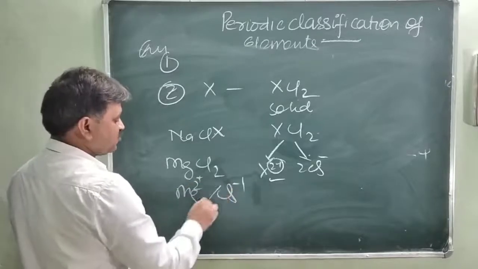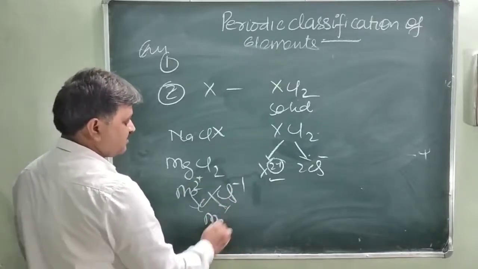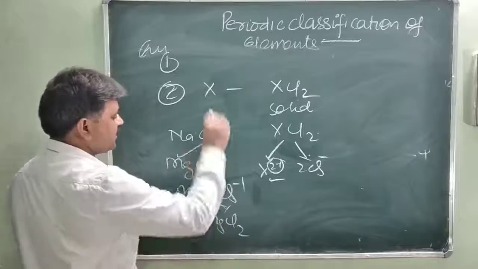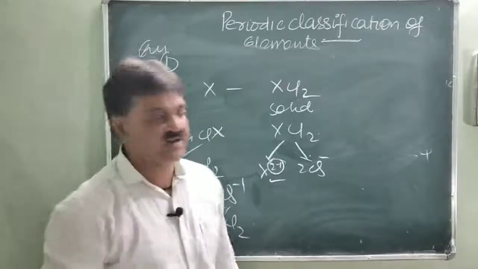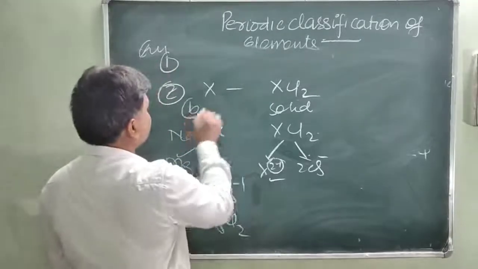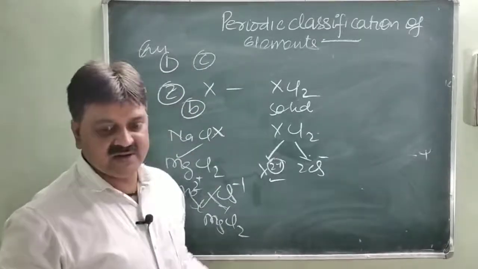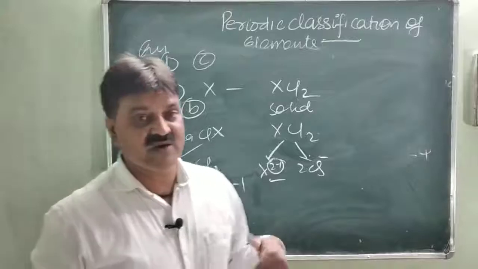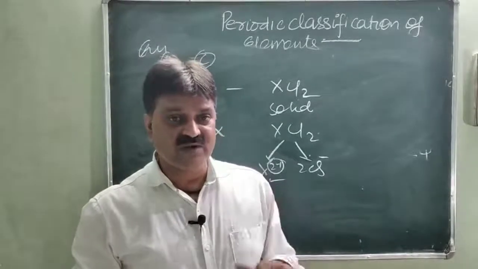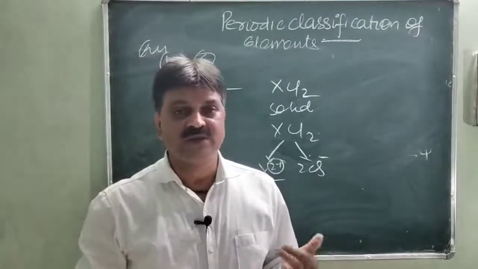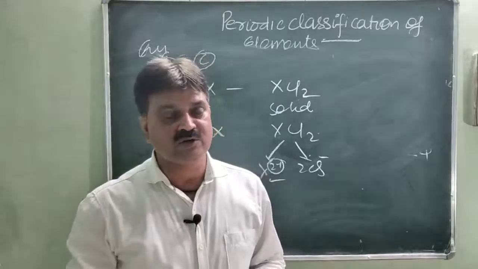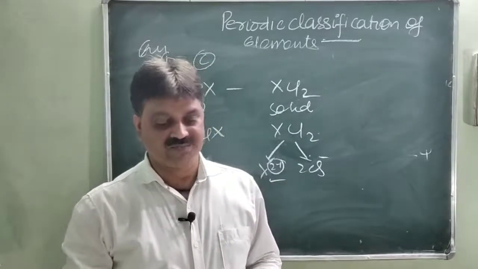And this is plus 2. So multiplying them to each other, the formation is MgCl2. So this is the right answer. Option B is the right answer. B is likely to be X because X forms XCl2, and magnesium also forms MgCl2. Both have 2 electrons in their outermost shells and their valence is 2.